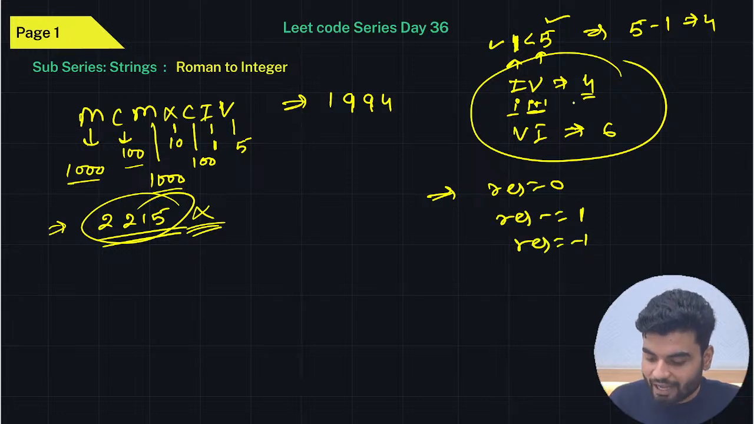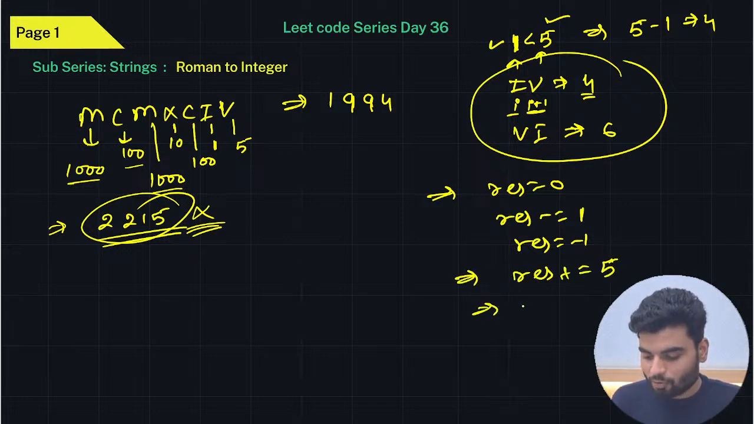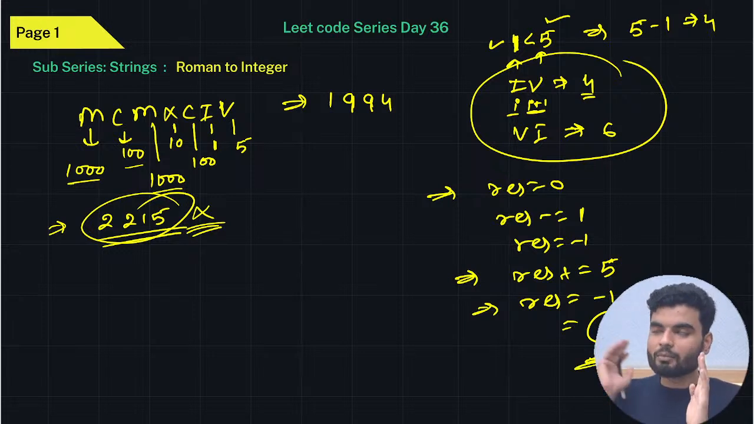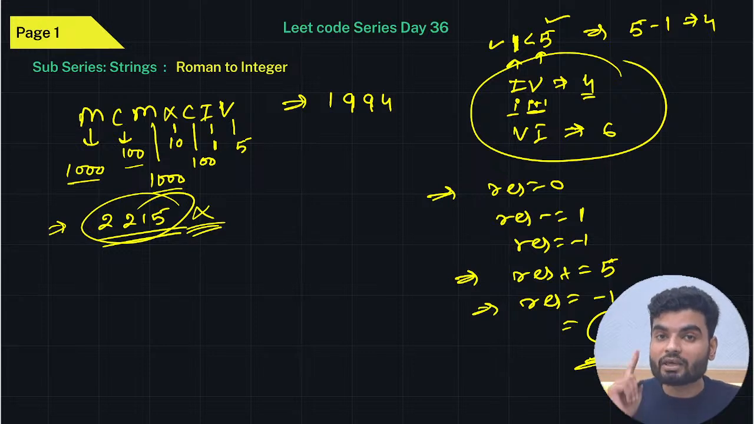Next, if we don't have anything at the end, we directly add it. So result plus equals 5, and the previous value of result was minus 1, so minus 1 plus 5 becomes 4. Yes or no? That's how you get this. So when the value at the left is smaller than the value at the right, we do subtraction, except for the last value, because anyhow we will add the last value. We will add only the last value. In this case you don't have to subtract anything, you just add directly, because the left value is not less than the right value.